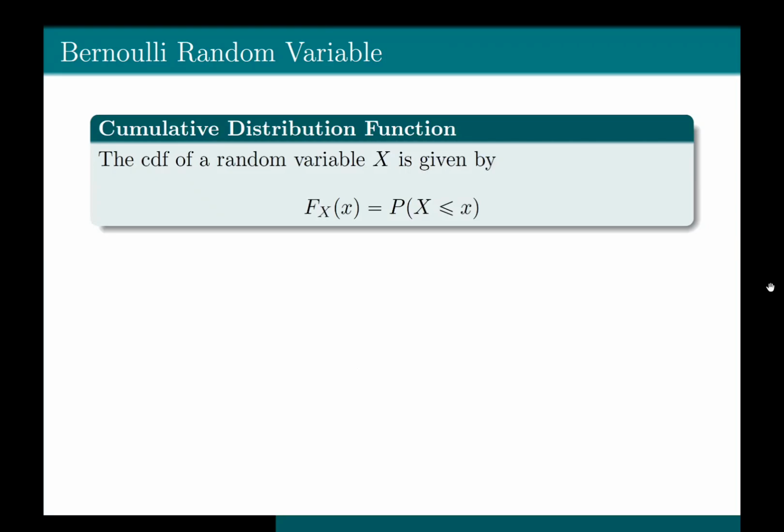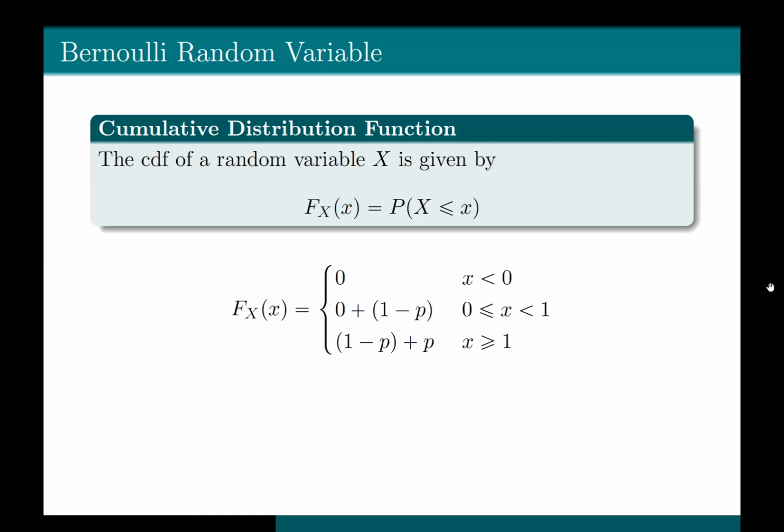Now we have the PMF, and it's time to find the CDF, which is the cumulative distribution function. The CDF of a random variable X is given by the probability of X less than or equal to that small x, that value. Okay, so now the support of X here is 0 and 1.